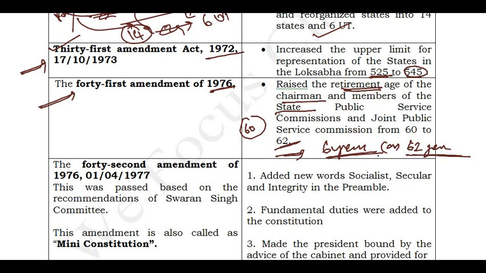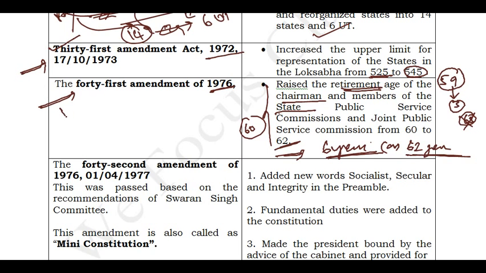If you want to understand this thing, I will explain. See, a person has become a Public Service Commission chairman at the age of 59. It means he can work for only 3 years. So by looking at 6 years of minimum, it is not 6 years of minimum service, it's 6 years of service. Don't say that he should complete his 6 years of service, because once he completes his 6 years of service, he becomes 65. So that is the reason we say 6 years of service or 62 years of age, whichever is earlier. This is about the State Public Service Commission.